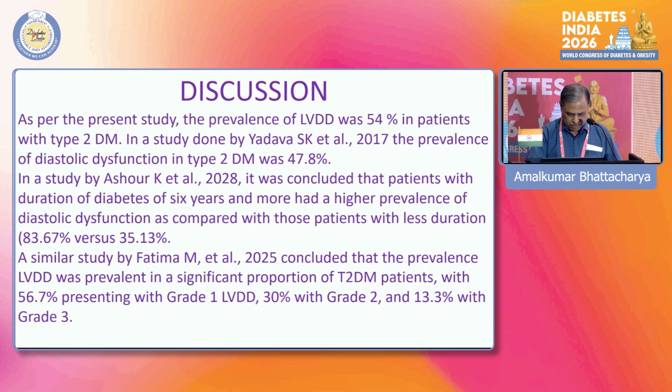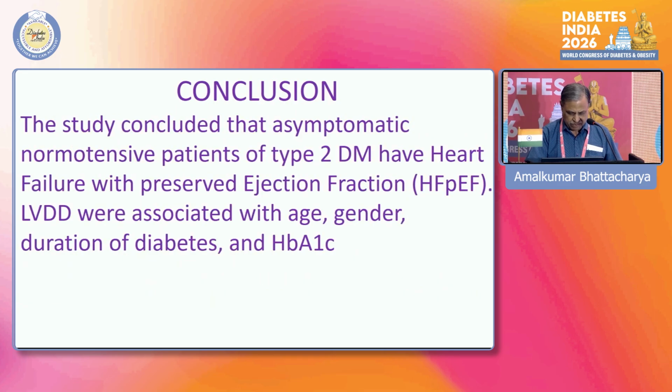A similar study by Fatima concluded that diastolic dysfunction was prevalent in a significant proportion of type 2 diabetic patients, with 56% grade 1, 30% grade 2, and 13.3% grade 3.